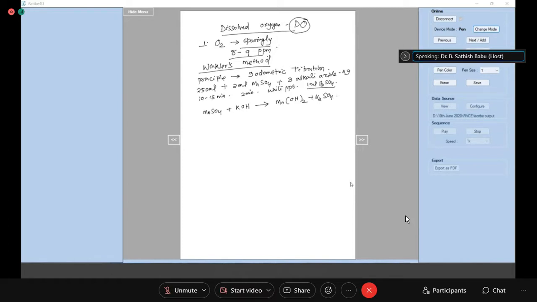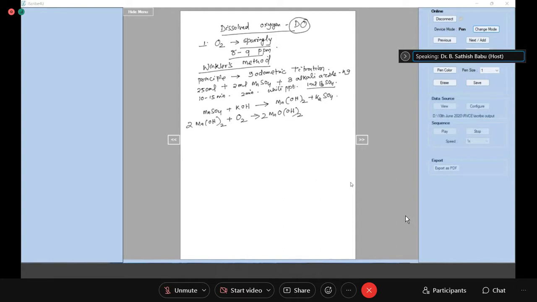Now we have the water sample, in which oxygen is dissolved. That dissolved oxygen is used up by manganese hydroxide to give basic manganic oxide.